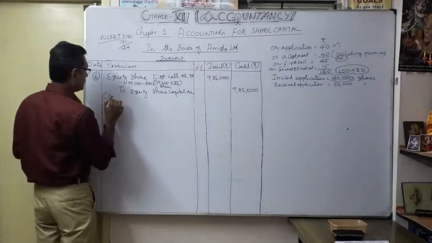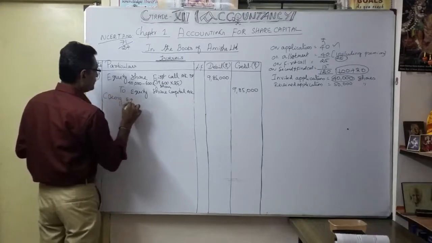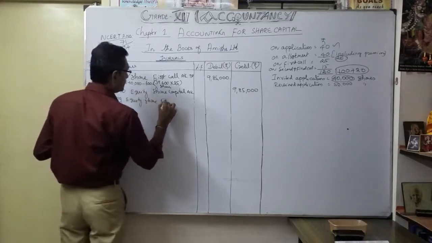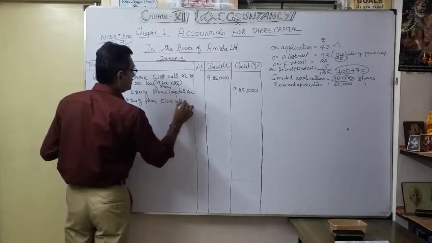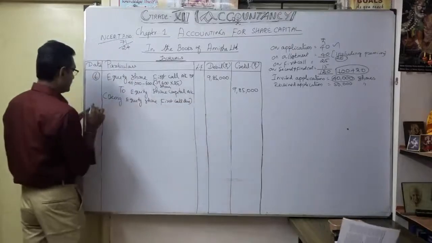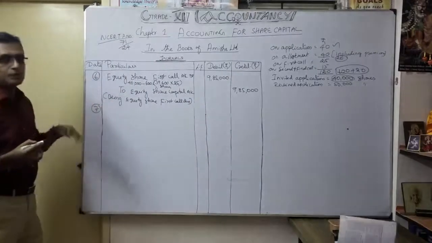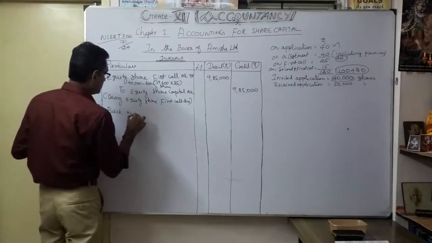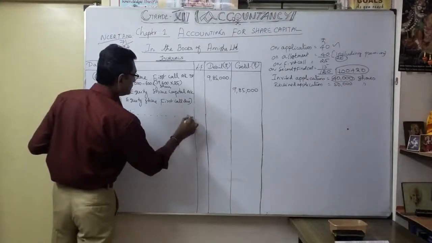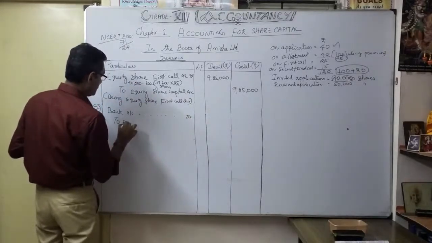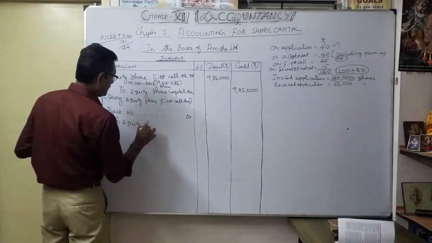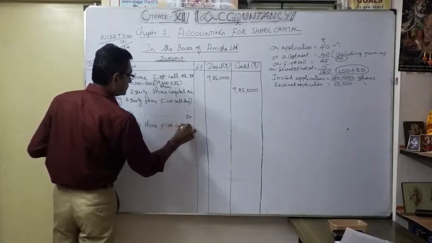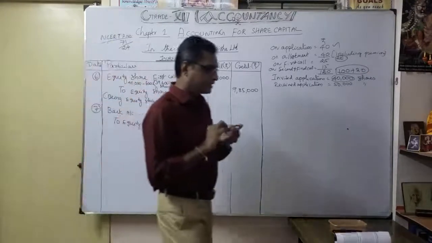So being equity share first call view. Okay. Now the next entry. So what is the seventh entry? How much money are we going to receive now? So bank account debit to equity share first call account.